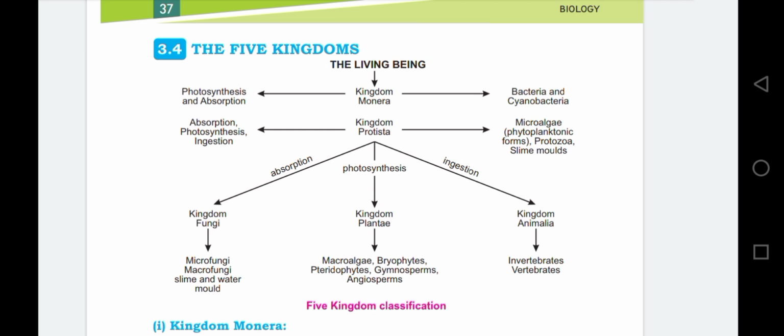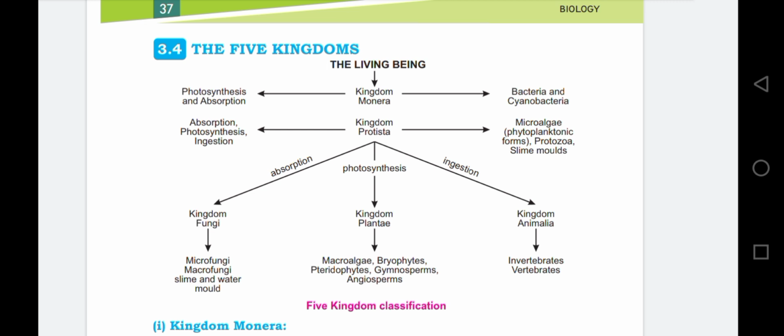Next is gymnosperm. Gymno means naked. Sperma means seed. It means the plant having naked seeds which we can see with our open eyes. Angiosperm. Angio means closed. Sperma means seed. It means seeds are covered in the fruit, while in the case of gymnosperms, the seeds are exposed on the fruit.